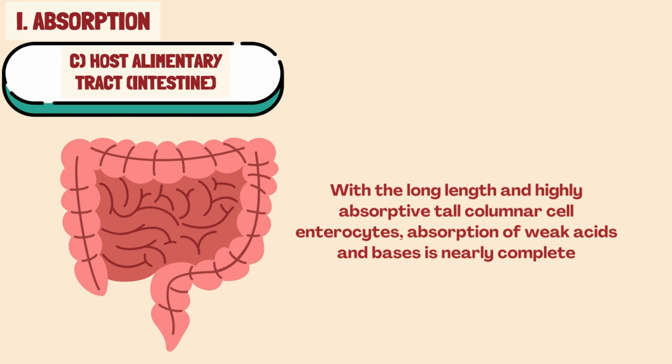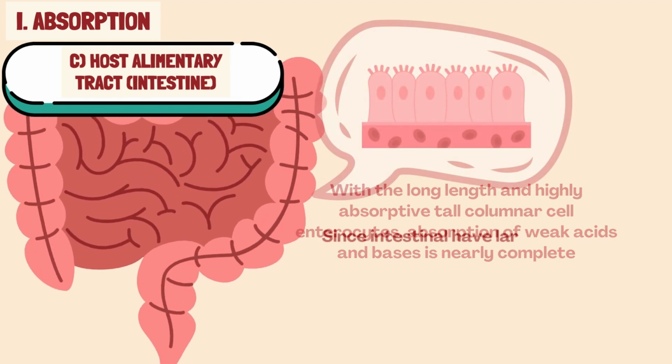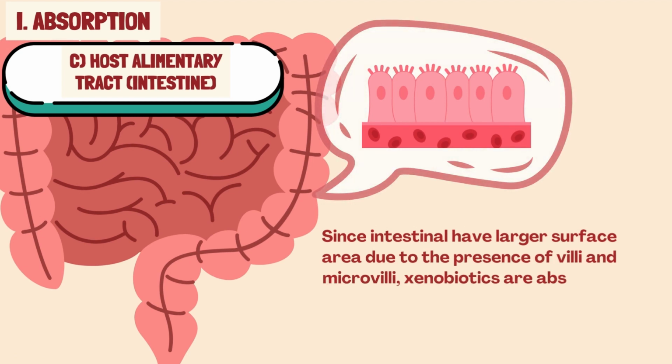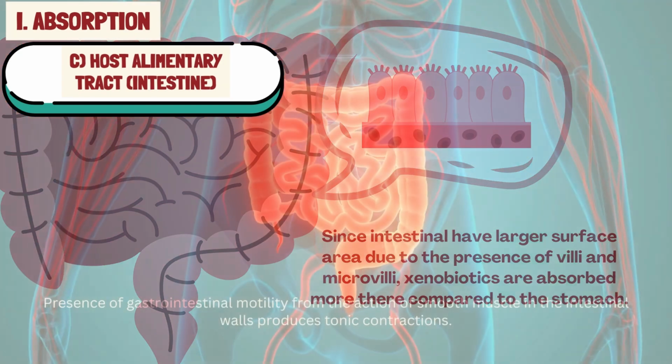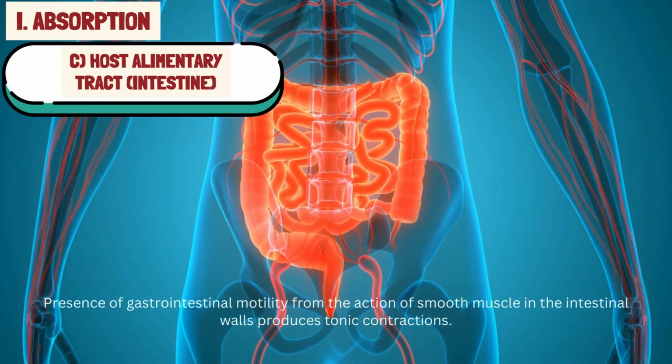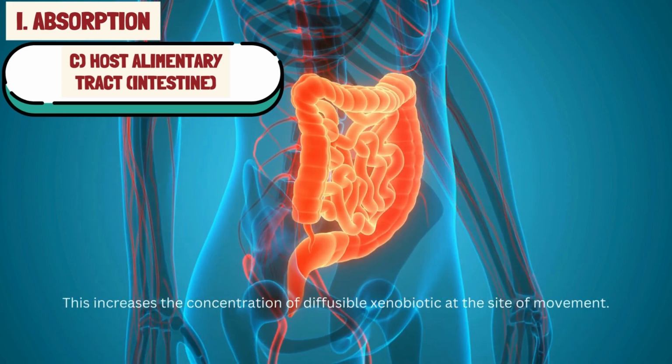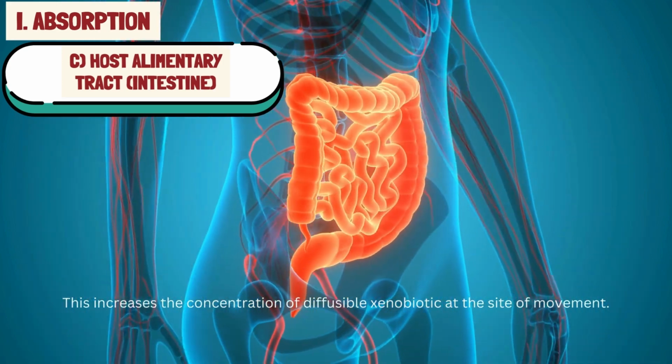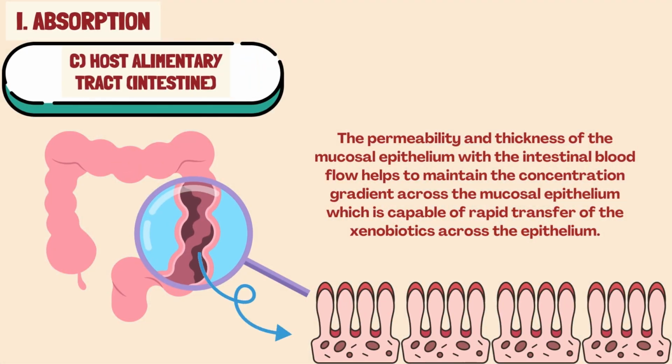In addition to this, the presence of food also reduces the bioavailability of orally consumed xenobiotics in food. Since the intestine has a larger surface area, due to the presence of villi and microvilli, xenobiotics are absorbed more there compared to the stomach. Gastrointestinal motility, from the action of smooth muscle in the intestinal walls, produces tonic contractions. This increases the concentration of diffusible xenobiotic at the site of movement. The permeability and thickness of the mucosal epithelium, with the intestinal blood flow, help to maintain the concentration gradient across the mucosal epithelium, which is capable of rapid transfer of the xenobiotics across the epithelium.